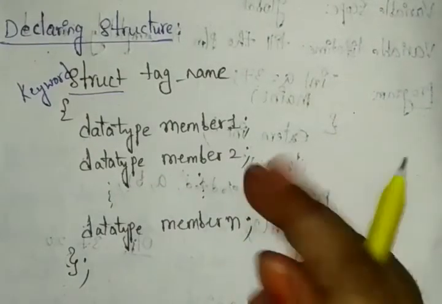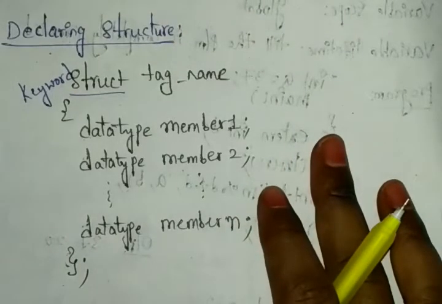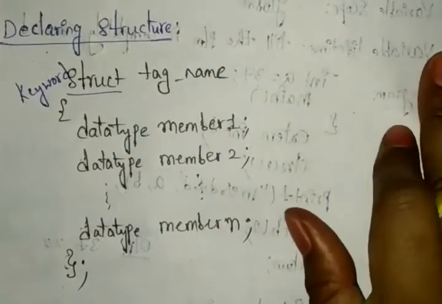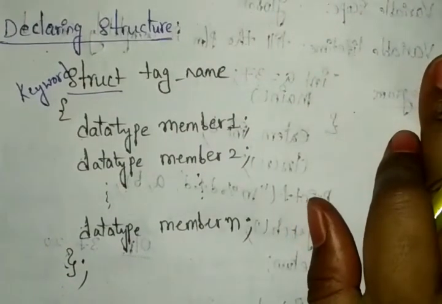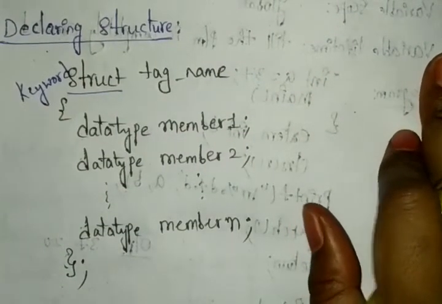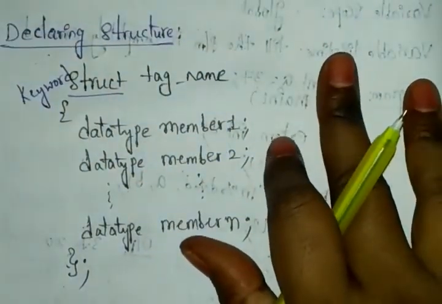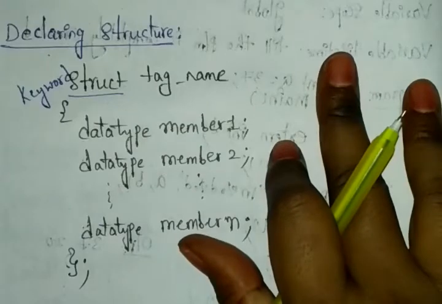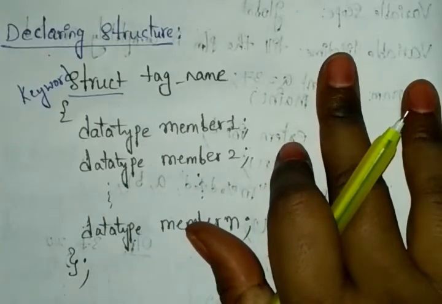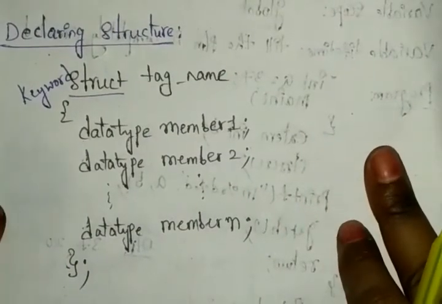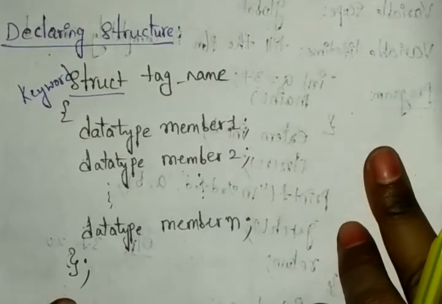And at last the tag will be closed with a semicolon. All these belong to our structure tag name. The structure will have a semicolon at the end. You need to close our structure with a semicolon.